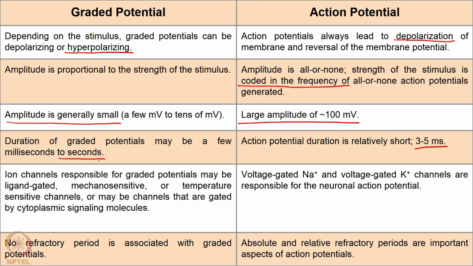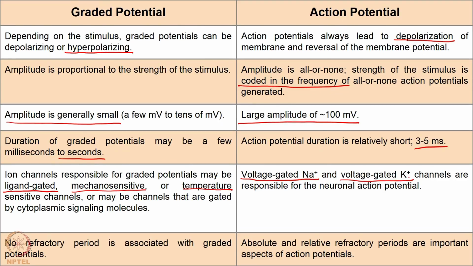And the stimulus driven ion channels are responsible for graded potentials, right. What are these stimuli? These are ligand gated ion channels, mechanosensitive ion channels, temperature sensitive ion channels, vibration sensitive ion channels, etc., right. So, these are the stimuli that cause graded potentials, whereas action potential is almost always caused by voltage gated sodium and voltage gated potassium channels, and it is the interplay between their conductances that causes action potential. We have seen this in the previous class, right.